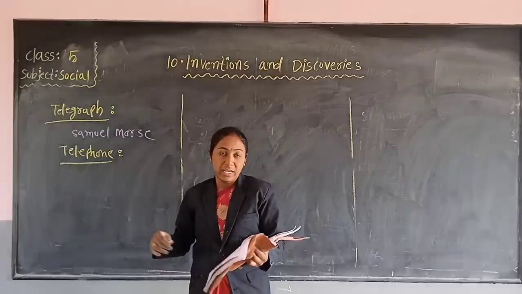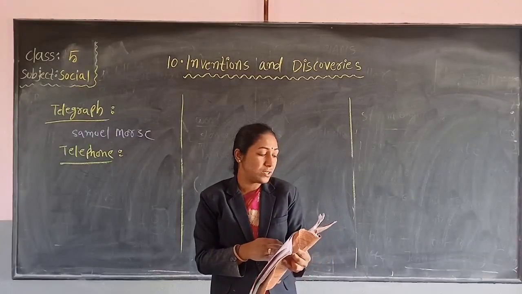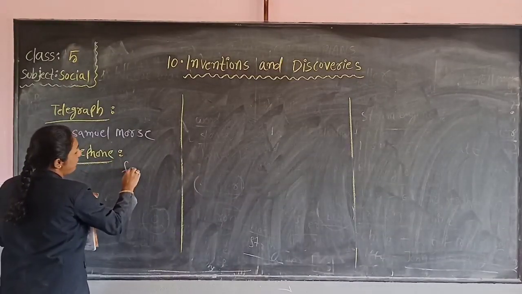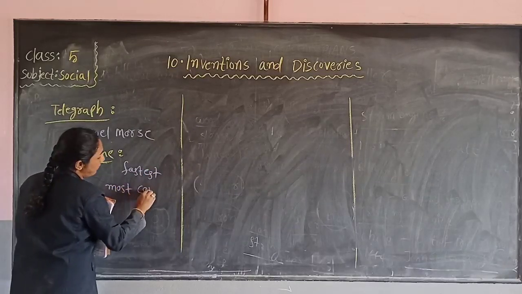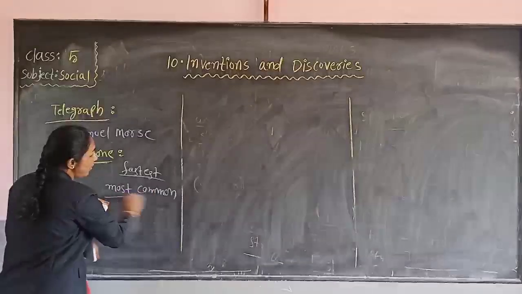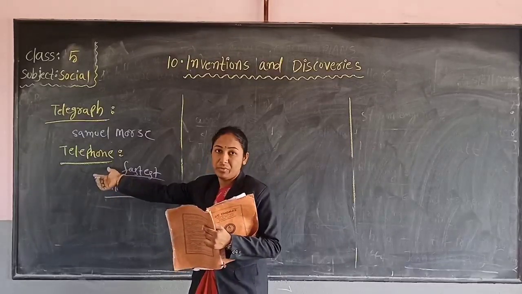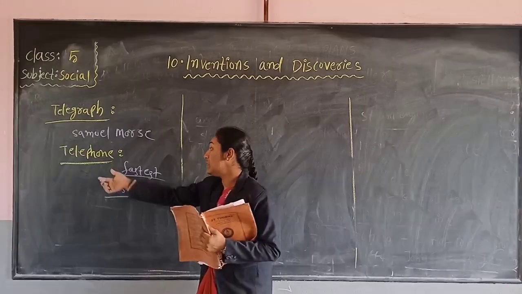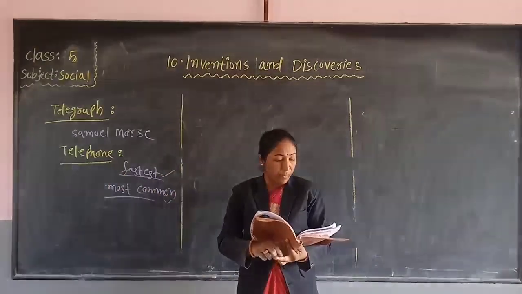The telephone has become the fastest and most common means of communication, because we can send information quickly with it from one place to another.